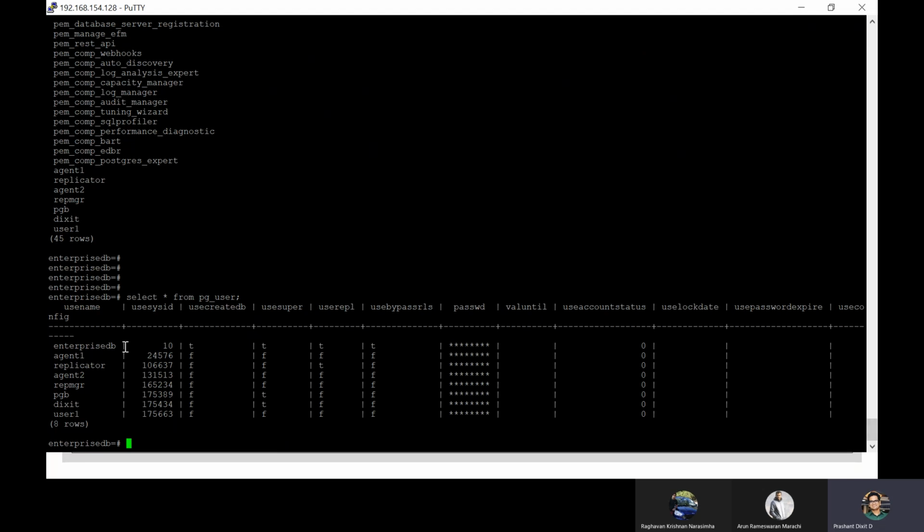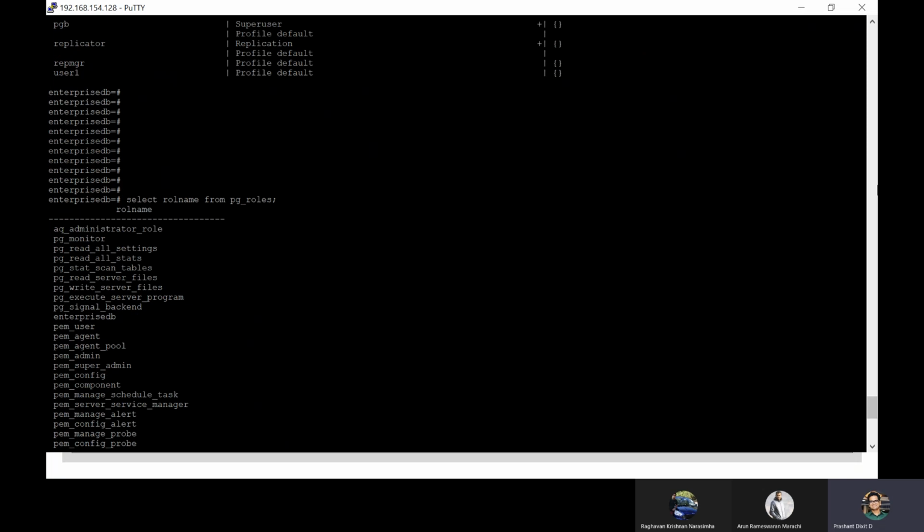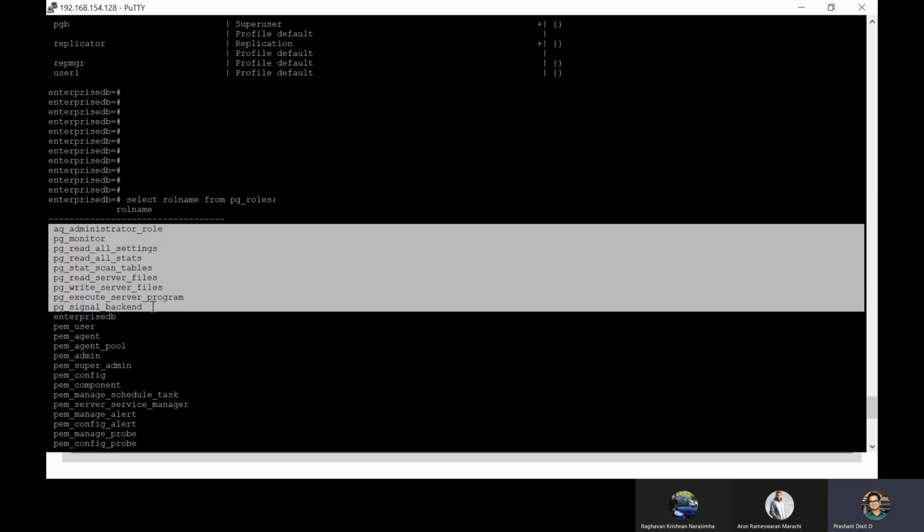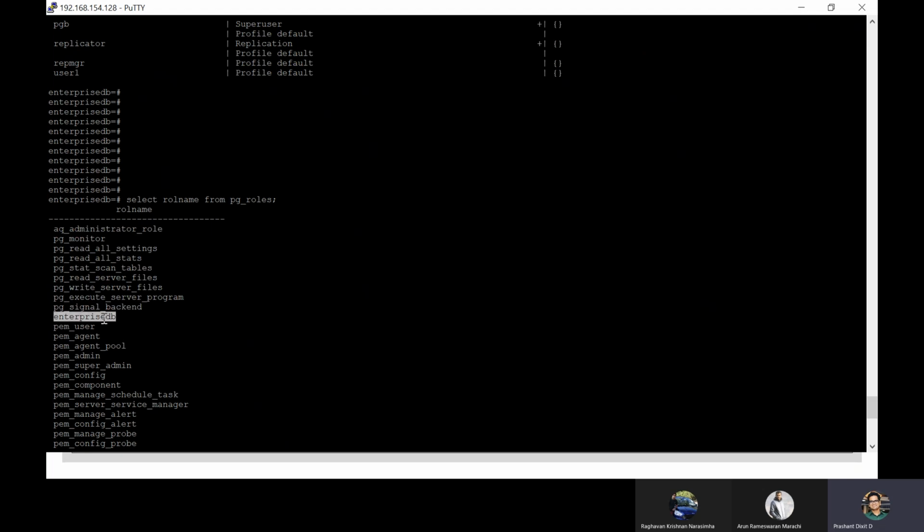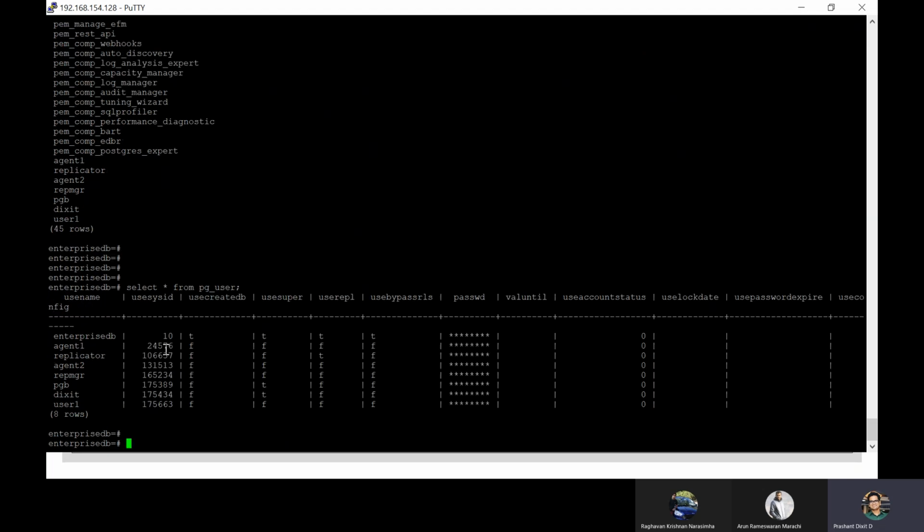So what's the difference? If you remove the default ones, the ones that start with pg and PEM, Enterprise DB is one of the role names. 1, 2, 3, 4, 5, 6, 7, 8. And this is matching 8 rows. So we queried pg_user, I mean, we generated the list of users present in this Postgres database.